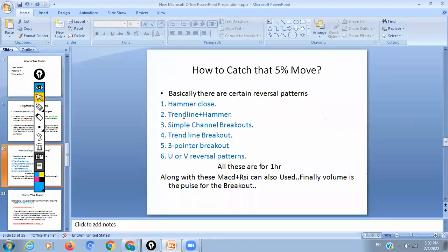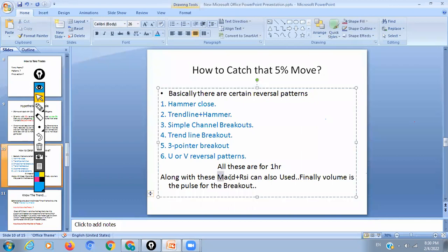So hammer close, trend line hammer, simple channel breakout, trend line breakout, 3-pointer, U or reversal. And along with these things, just for confirmation, I use MACD and RSI. I don't use them much of the time. When I trade the daily time frame only, I will be using these things. MACD and RSI are good indicators, but if you are trading futures, they are little lagging indicators. So you have to be quick. The quicker you are, the more money you can earn in futures.